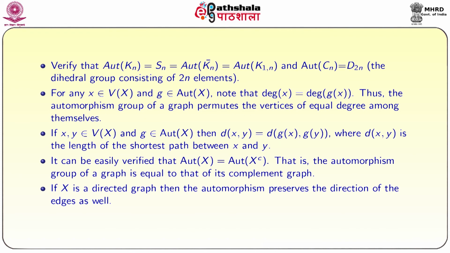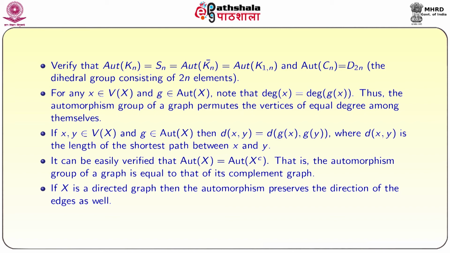It is easy to verify that automorphism group of Kn is equal to Sn, which is also equal to automorphism group of Kn complement. Kn complement, generally we denote as Kn power c. So, Kn complement is nothing but the null graph. So, for the null graph as well as for the complete graph, the automorphism group is the entire Sn. In fact, these are the only graphs with n vertices whose automorphism group is equal to Sn. So, this is another way to characterize whether a given graph is a complete graph or not.